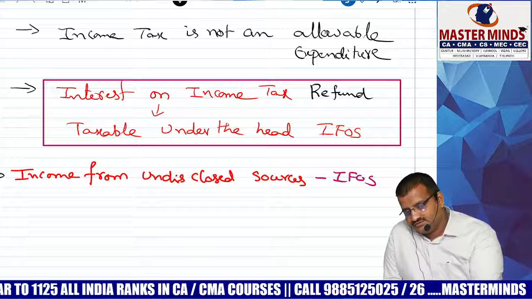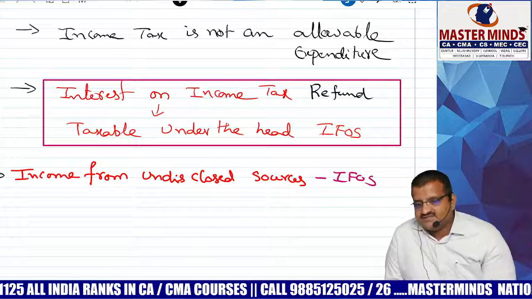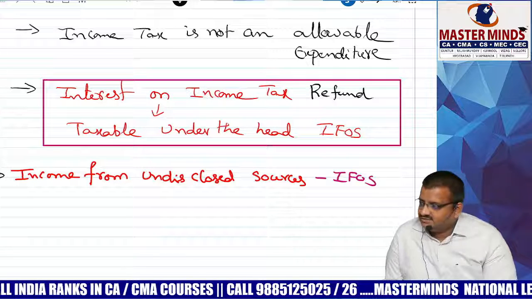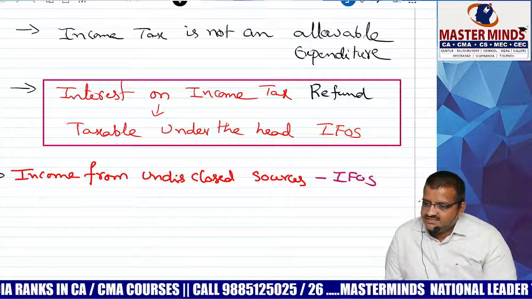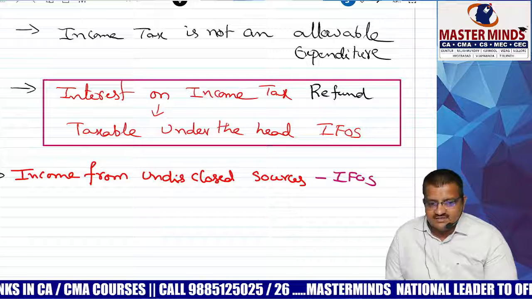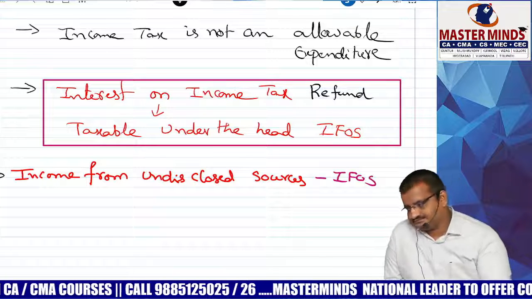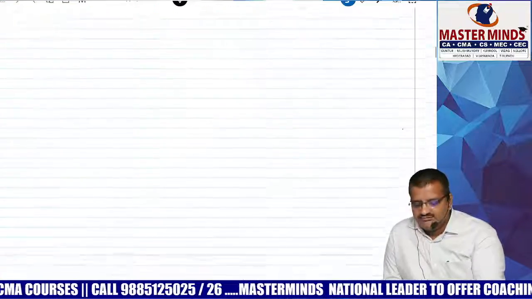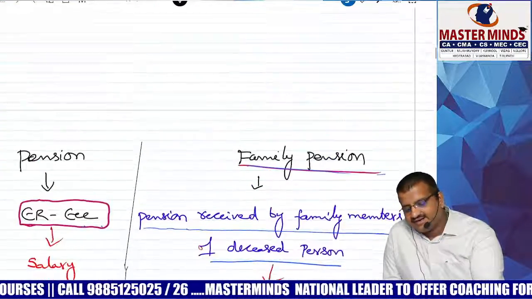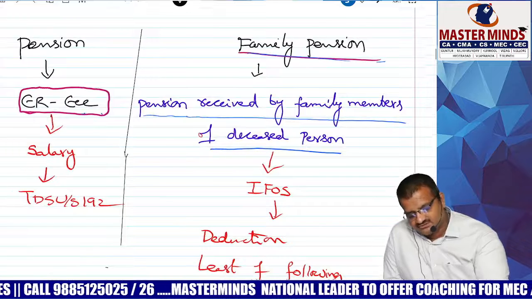IFOS. Expenses? No. Losses, set off, deductions? Then what is the rate? Slab rates or flat rate? Flat rate. Correct? Okay. Any doubts?